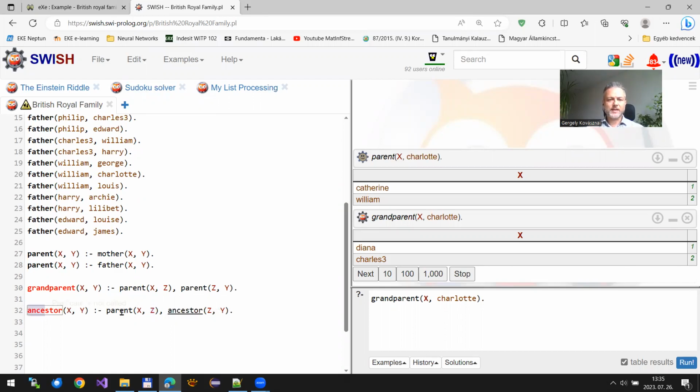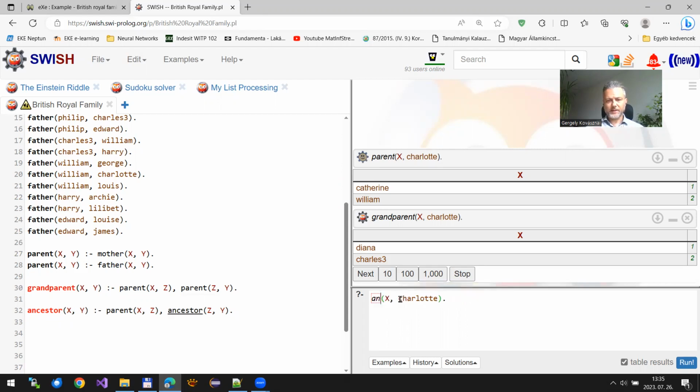And as you can see, this rule is a recursive rule. So we will apply this rule iteratively. We are looking for another person Z and another one until we find all the missing links between the person X and the person Y. So this is the idea of a recursive rule.